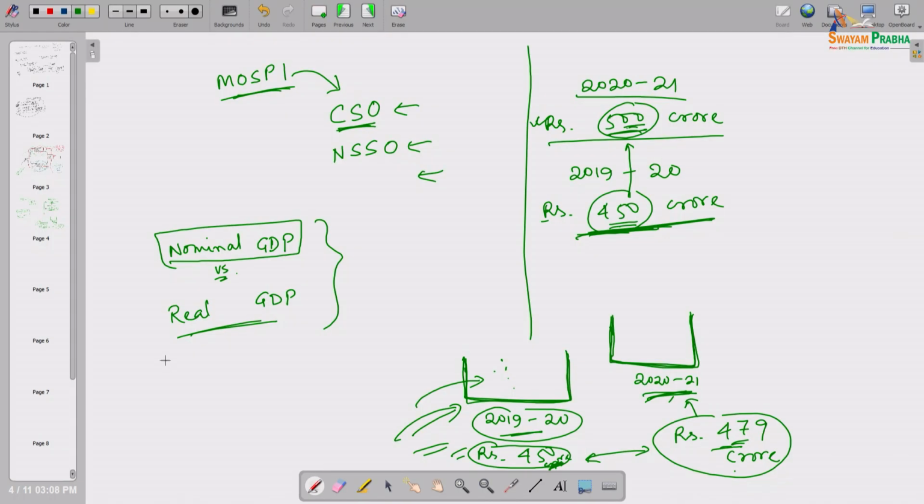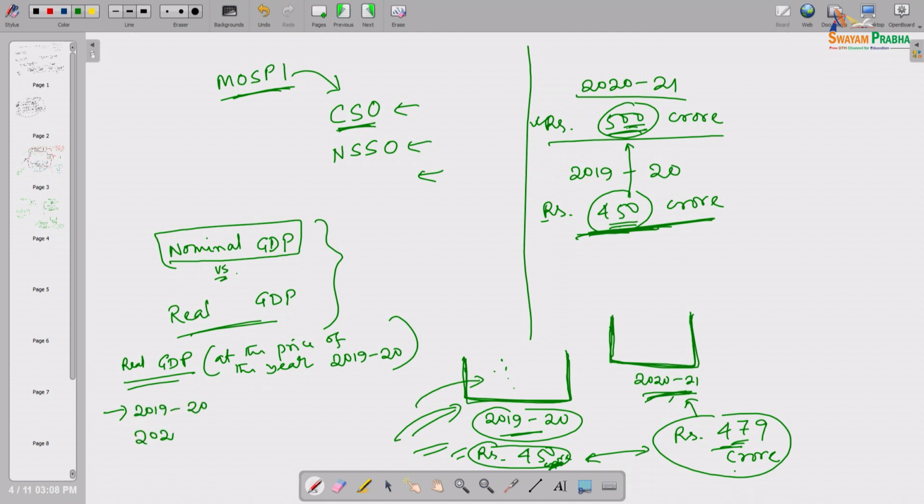So, this is called real GDP, taking the price of the year 2019-20. Okay. So, that will be 1 year, 2019-20, 2020-21, and in that way you will get different years. Here this value will be rupees 450 crore, here rupees 479 crore and so on.